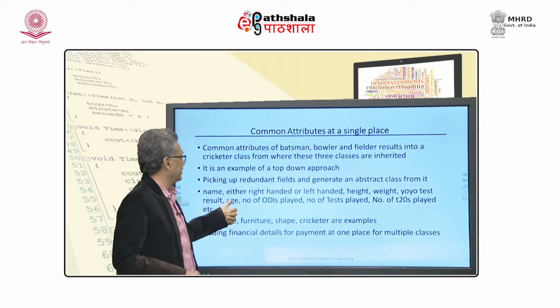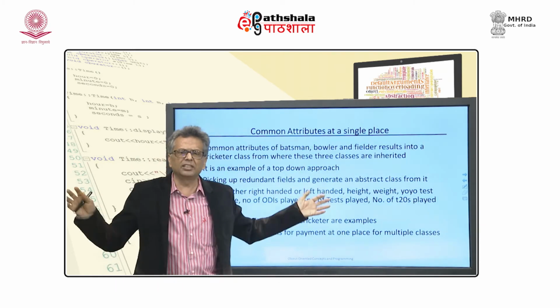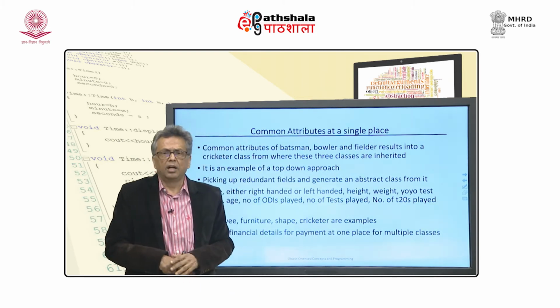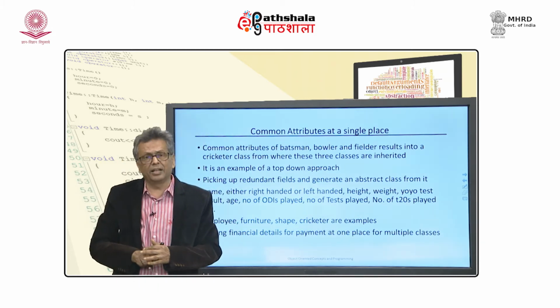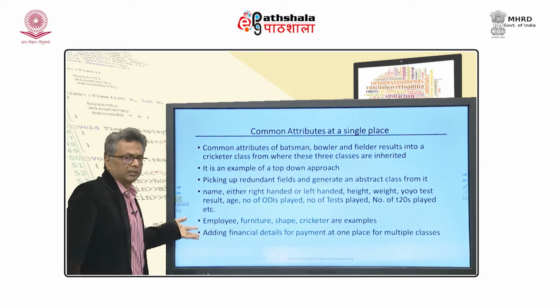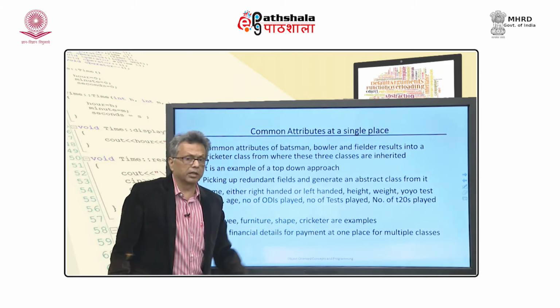Yo-yo test result, age and number of ODIs played, number of tests played, number of T20s played. Now, these are common things. I do not need to store that thing in all 3 classes. I will use a single class called cricketer and keep all that at a single place, and that is the advantage. And there are many similar cases, employee, furniture, shape, cricketer.